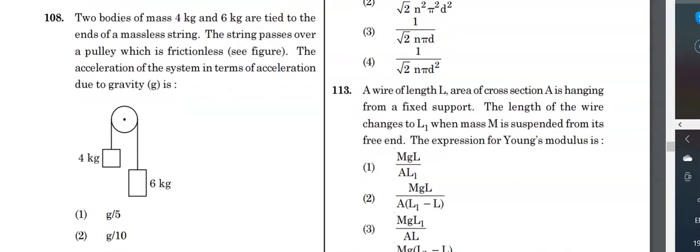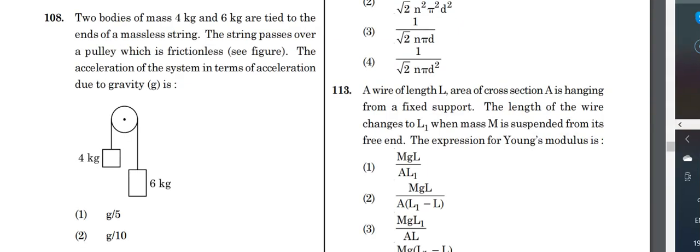Coming to the 108th question. Two bodies of mass 4 kg and 6 kg are tied to the ends of a massless string. The string passes over a pulley which is frictionless. The acceleration of the system in terms of acceleration due to gravity is what? So 4 kg and 6 kg masses are given. Now let us solve this.